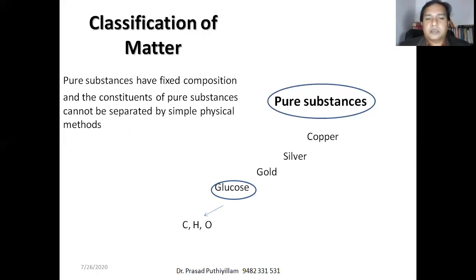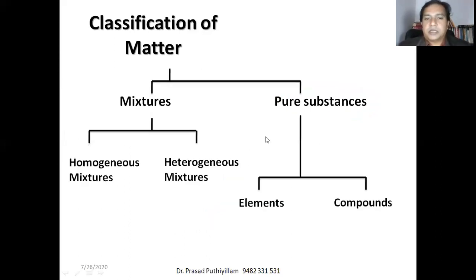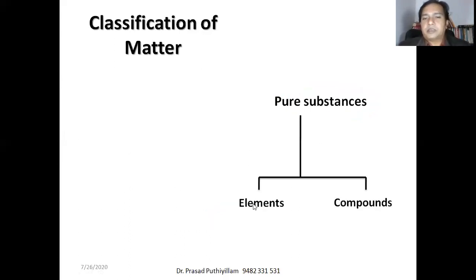Therefore the constituents of a pure substance cannot be separated by simple physical methods, and they have fixed composition also. That's about pure substance. It is classified into elements and compounds.